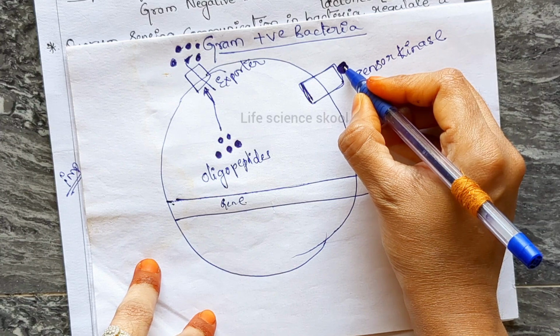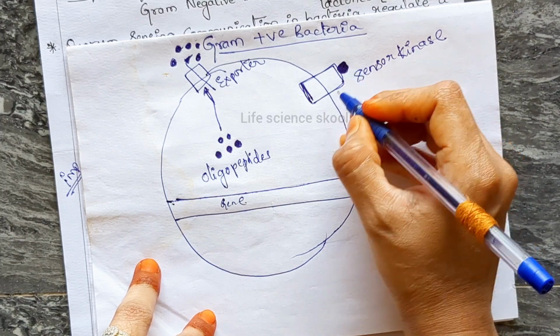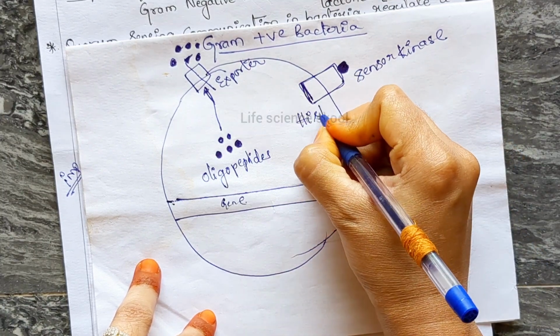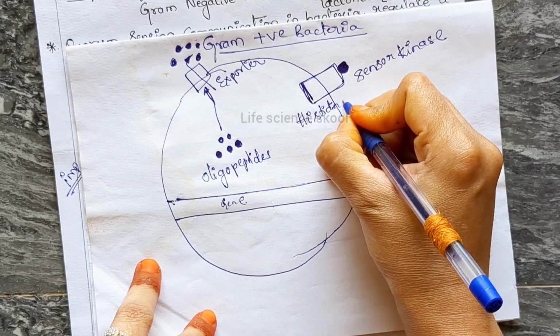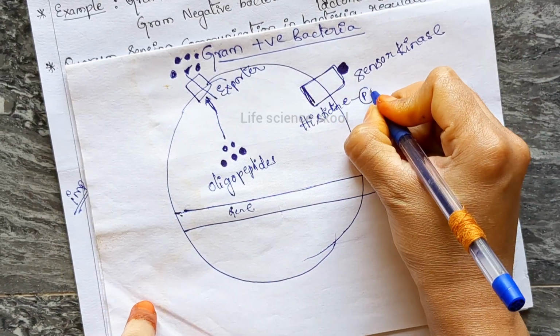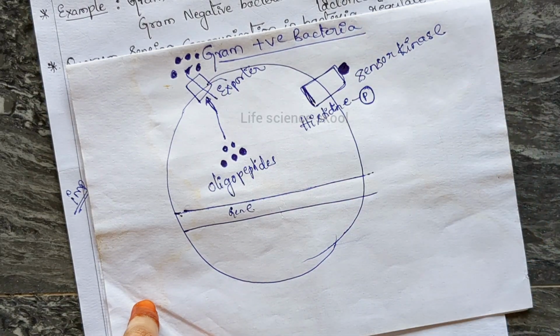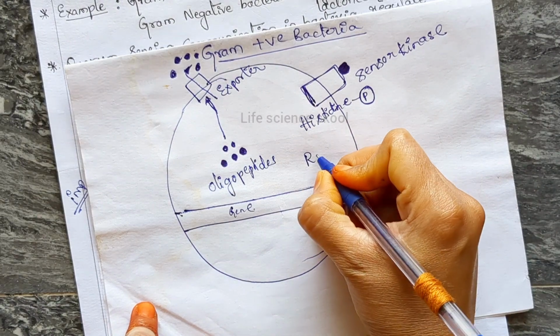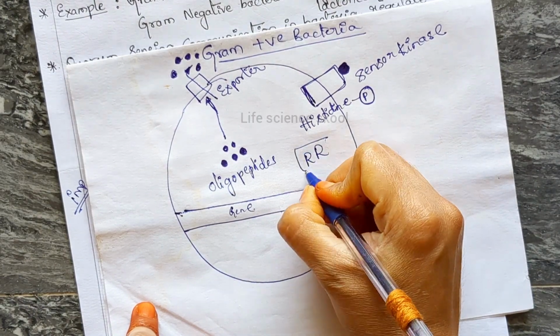Okay, and this is going to phosphorylate the histidine kinase. It means it is going to add the phosphate group, and then it will become activated. After activation, there is another one called the response regulator, right?